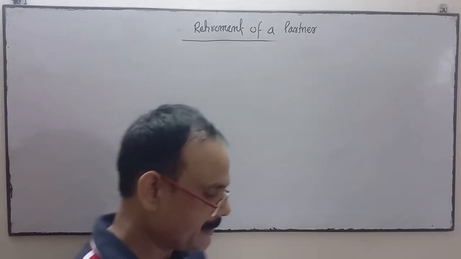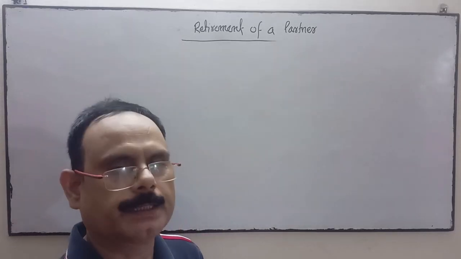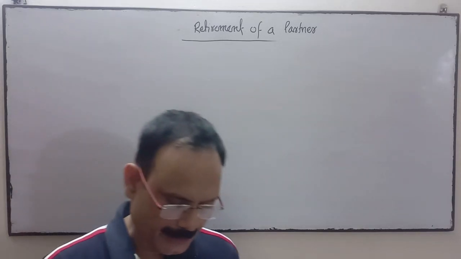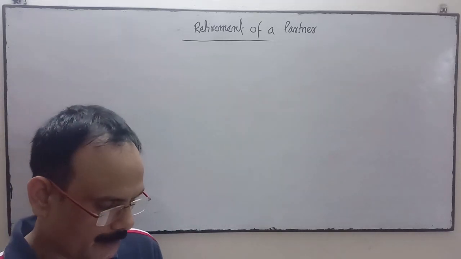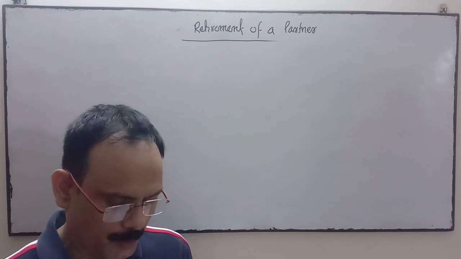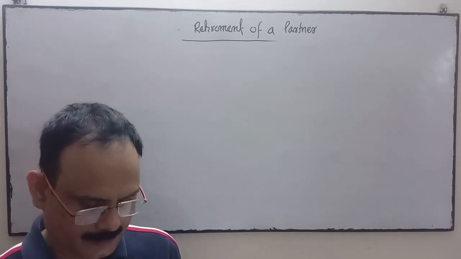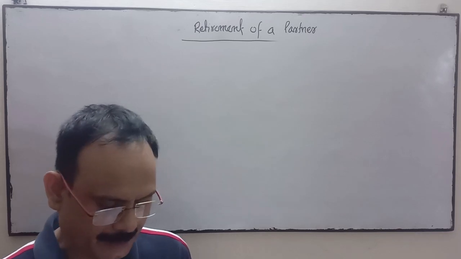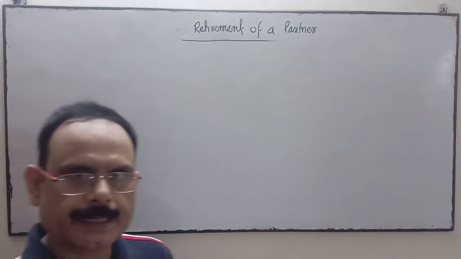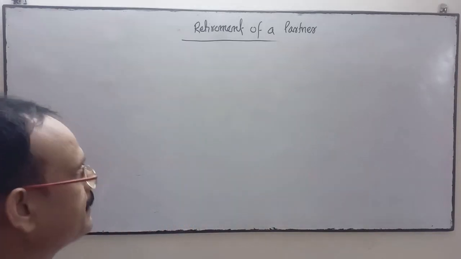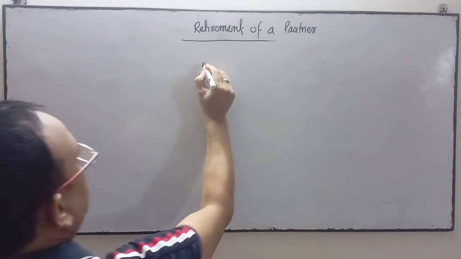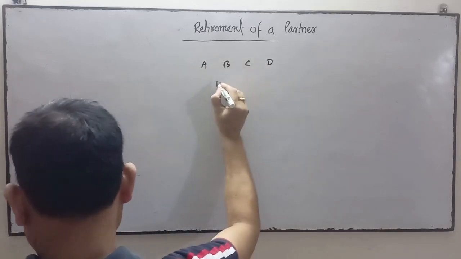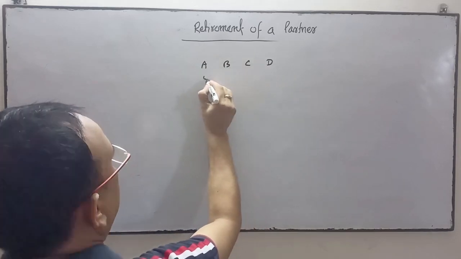The next question is: A, B, C and D are partners sharing profits and losses in the ratio of 4:3:2:1. On the retirement of B, goodwill was valued at rupees 3 lakhs. A, C and D decide to continue the firm sharing profits equally. Pass the journal entry.